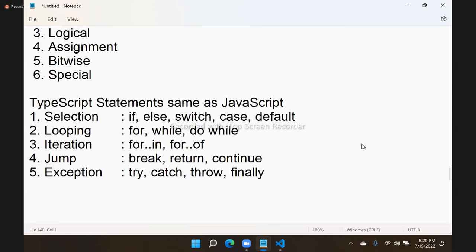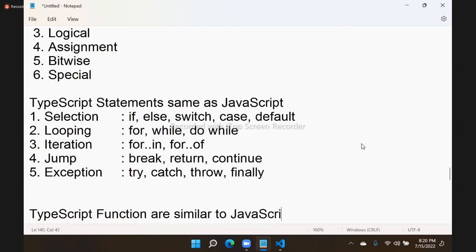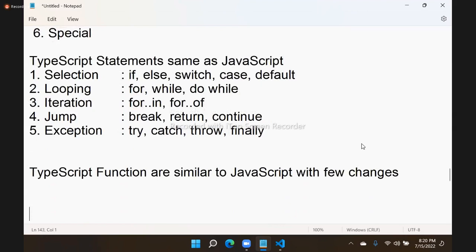Now functions, some changes there. TypeScript functions are similar to JavaScript, with few changes, right? Few changes, all are similar to JavaScript, only few changes. What are the changes in a TypeScript function?